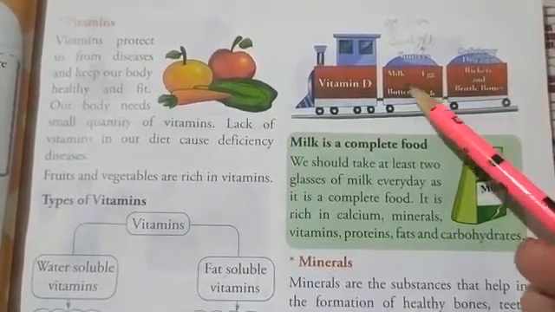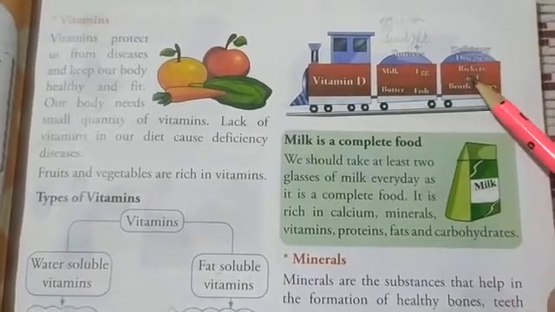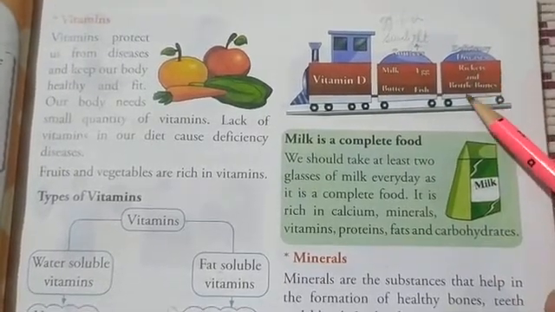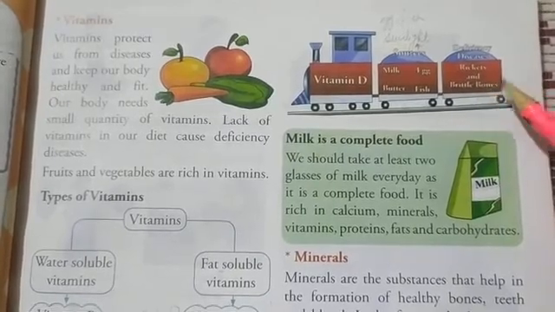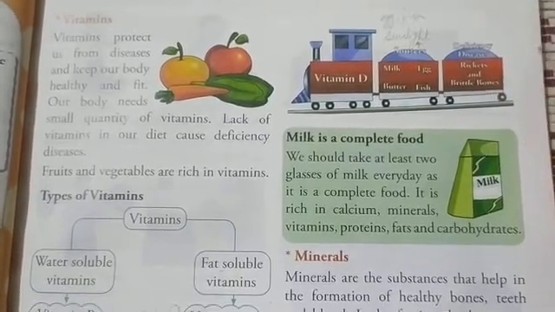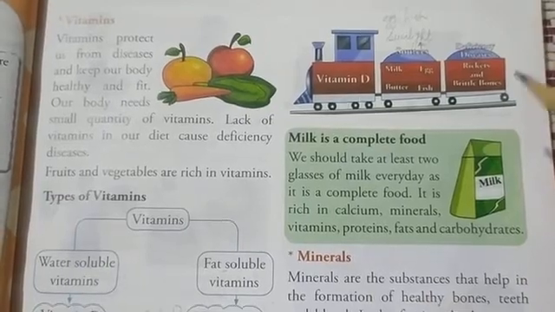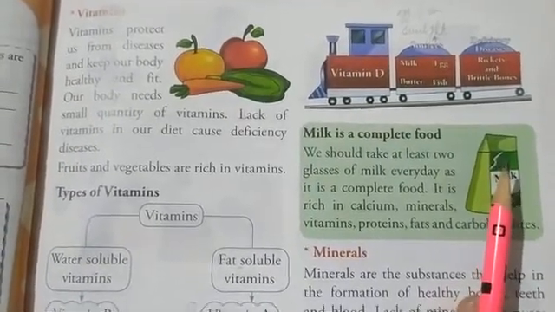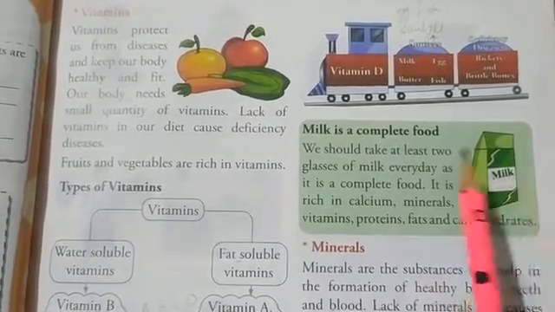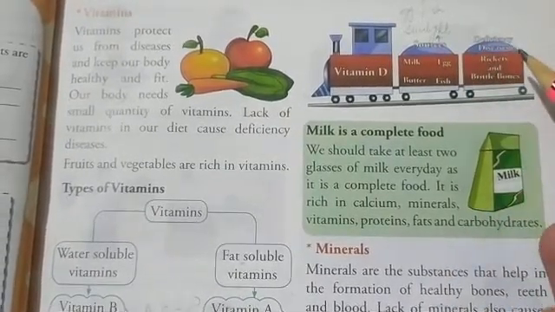The deficiency of vitamin D can cause the disease rickets and brittle bones. Rickets is the disease in which children can get bow legs, or their bones will be very weak. So vitamin D should also be included in our diet, or we can directly take it from sunlight.